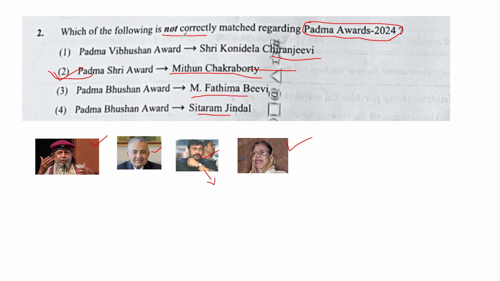This question came from the section on awards given in our nation in a particular year. It can be of different types. It can be of Padma Awards, or Bharat Ratna, or musical category, Sahitya Akademi Award, or other international awards received by any Indian. This awards section is one of the important sections in competitive exams. In CUET, this portion appeared from the awards section. So let's go to the next question.